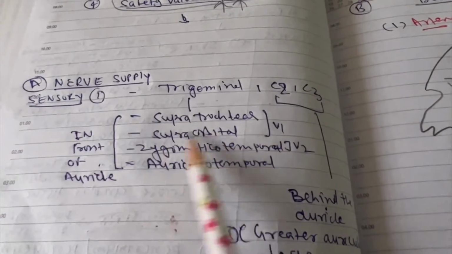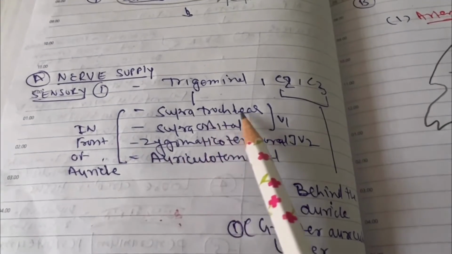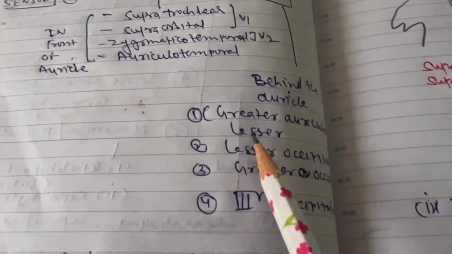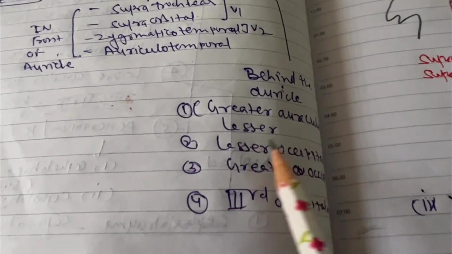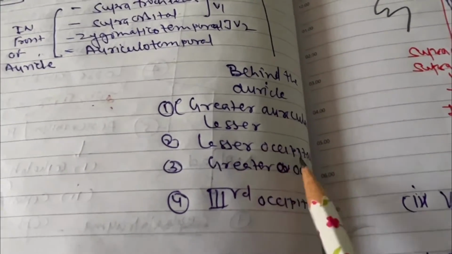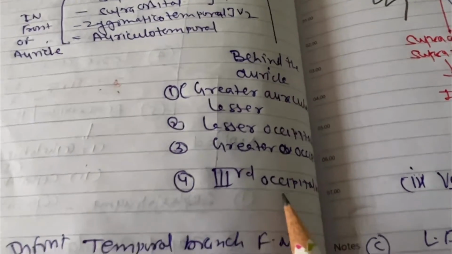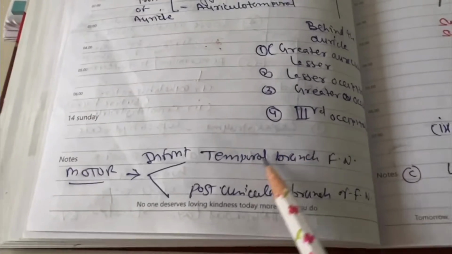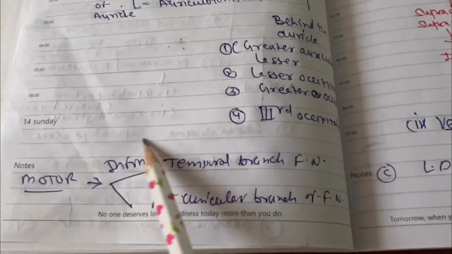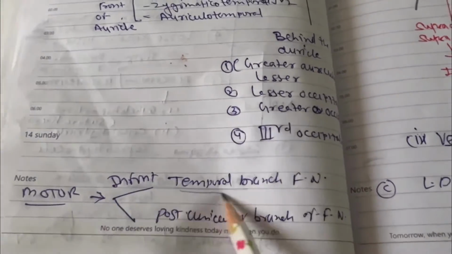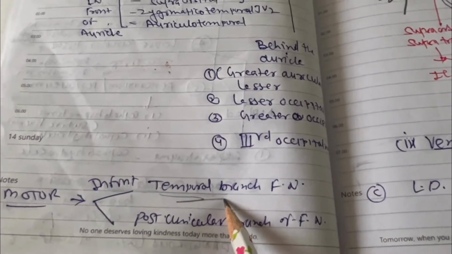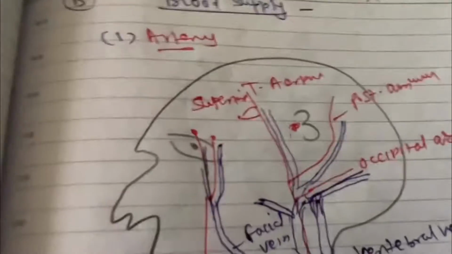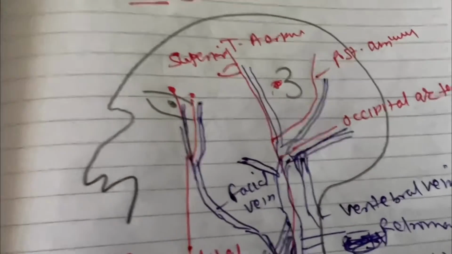So the trigeminal branches in front of the auricle are supratrochlear, supraorbital, zygomaticotemporal, and auriculotemporal. Behind the auricle are greater auricular, lesser occipital nerve, and third occipital nerve. These are the branches of C2 and C3. These are sensory branches. And the motor branches are mainly from the facial nerve. In front of the pinna is the temporal branch and behind the pinna is the postauricular branch of the facial nerve. This is the motor supply to all muscles of facial expression.